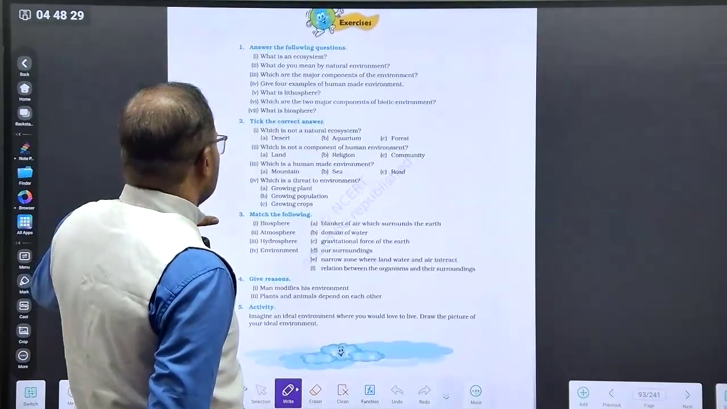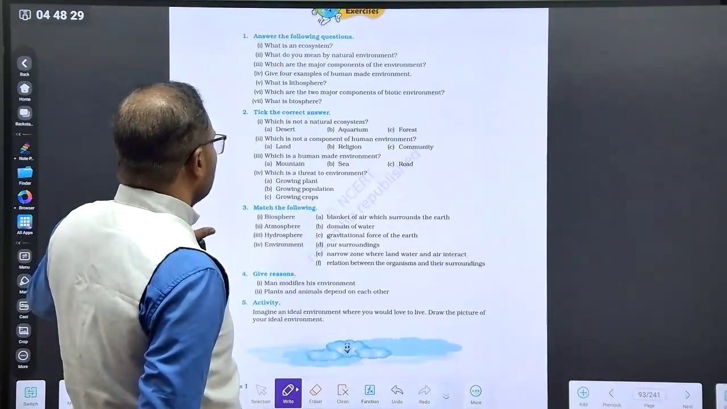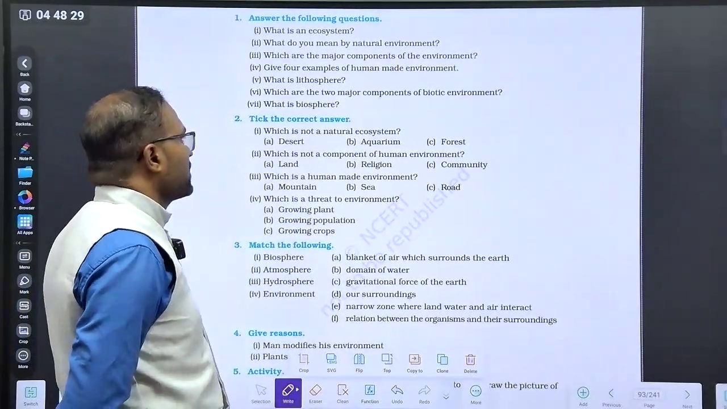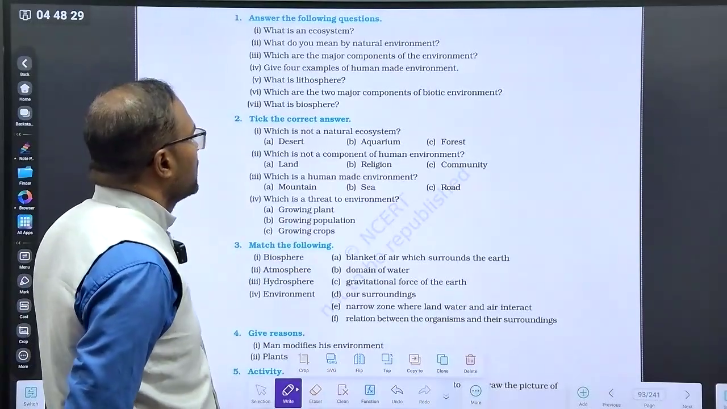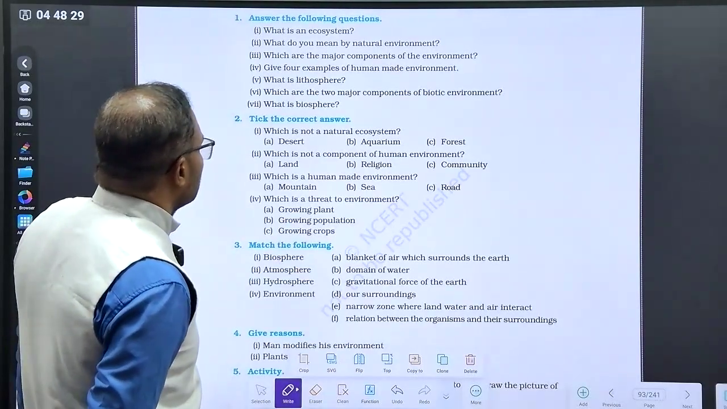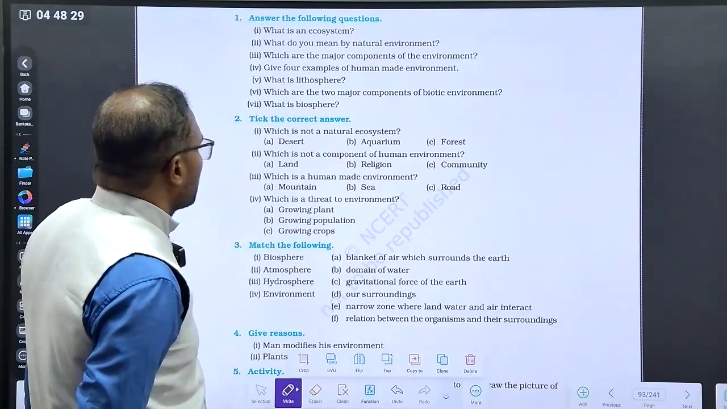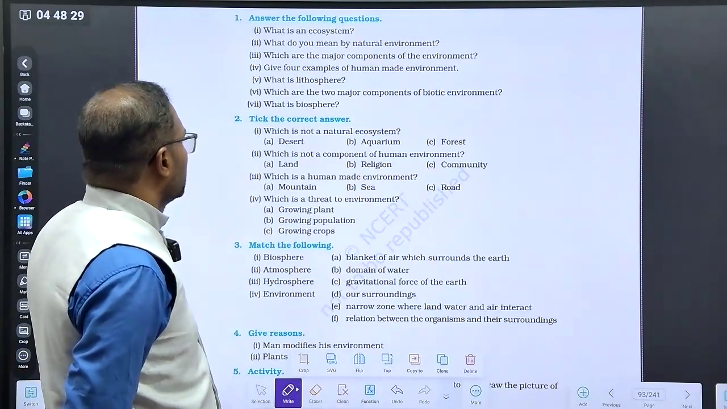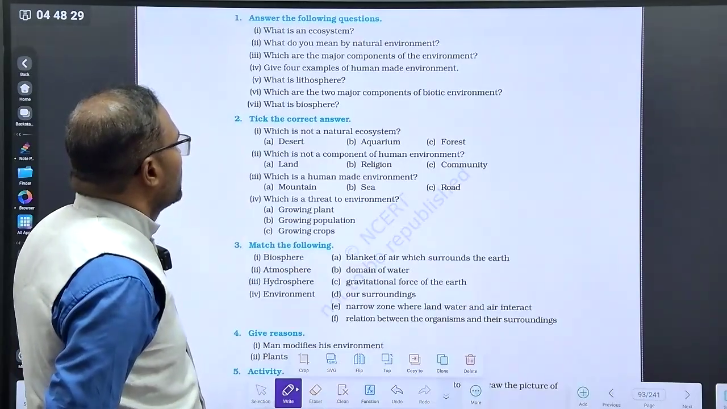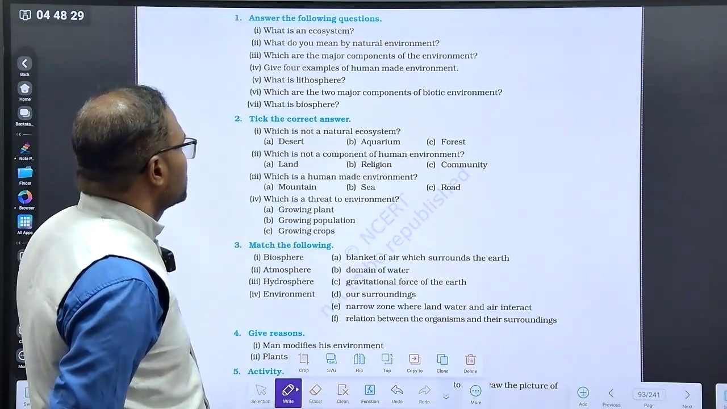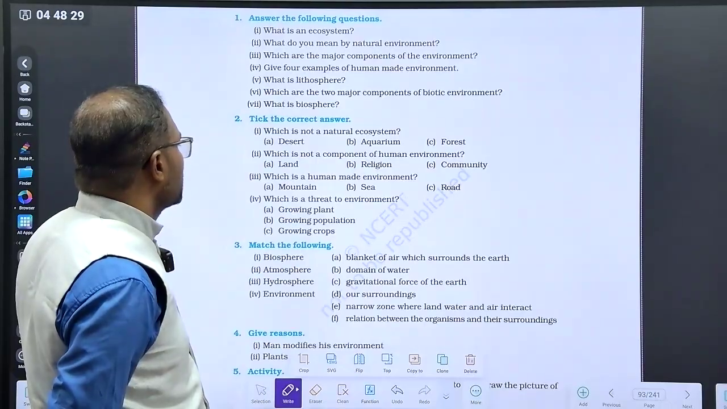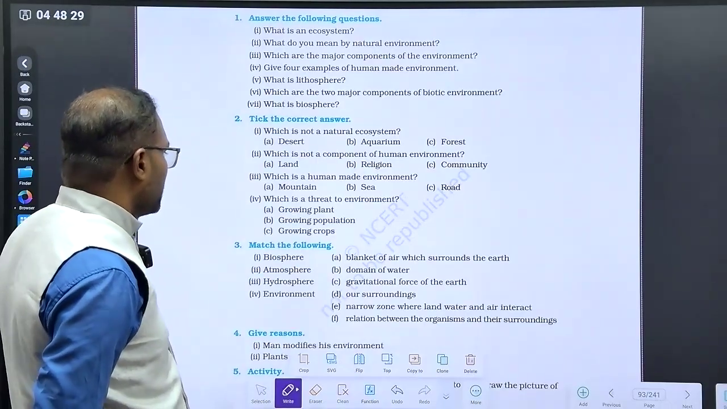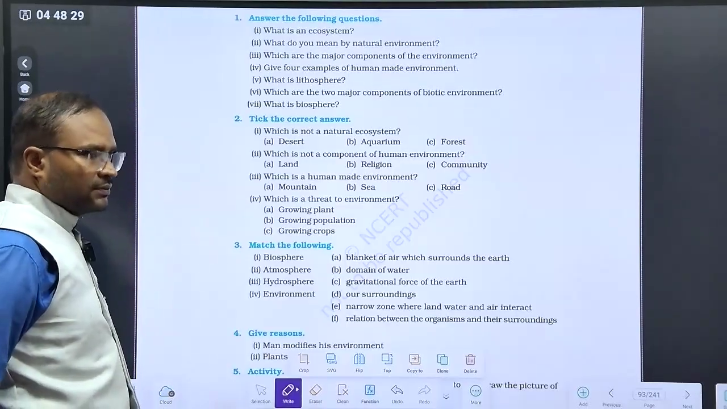Here they have given some questions, but it will be very easy for you to understand. Which is not a natural ecosystem? Aquarium. Which is not a component of the human environment? Land. Which is a human-made environment? Road. Which is a threat to the environment? Growing population.